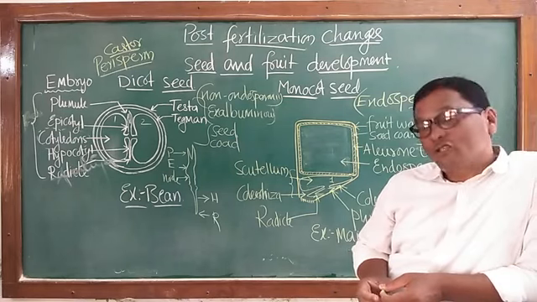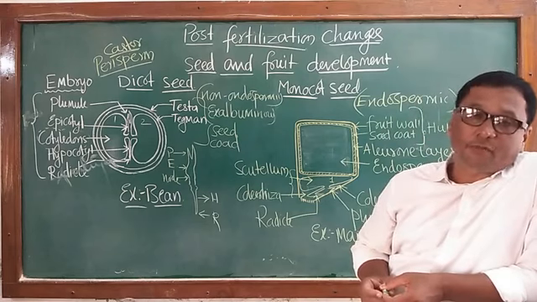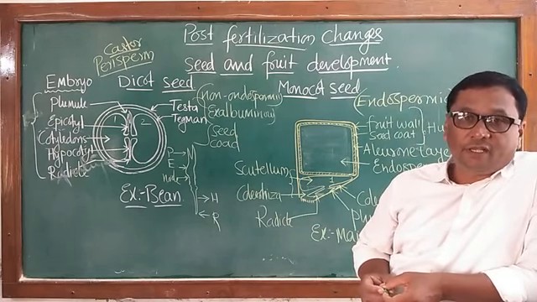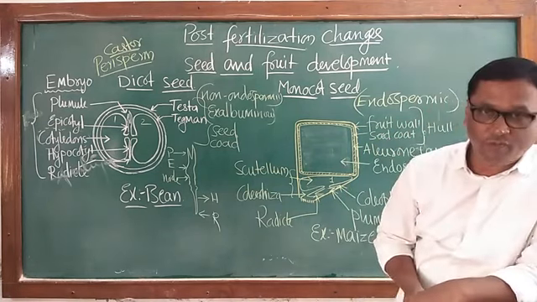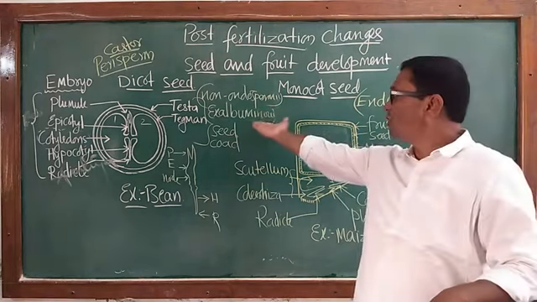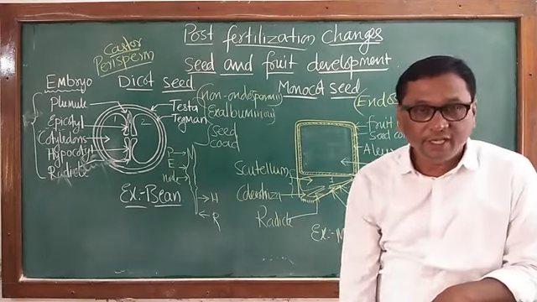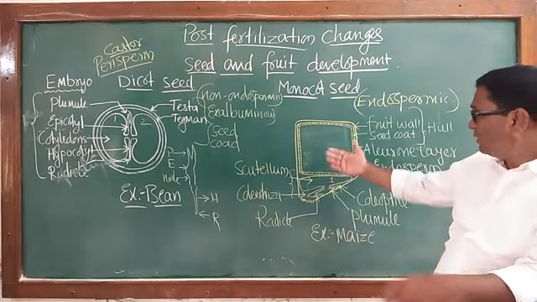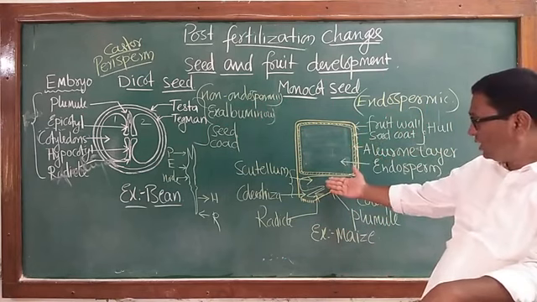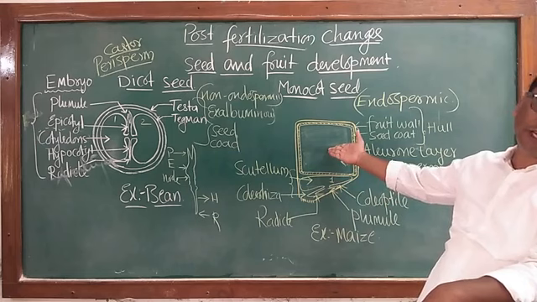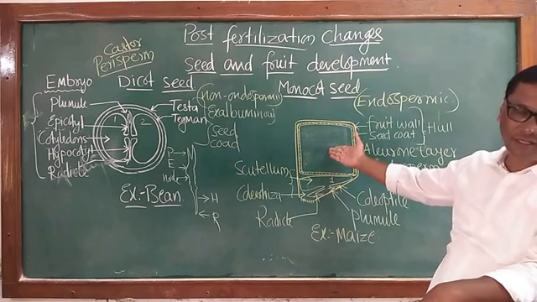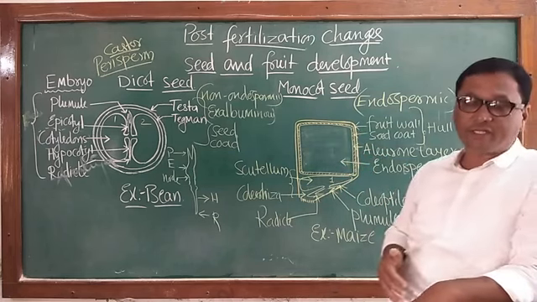The seeds can also be studied as endospermic and non-endospermic seeds. If the endosperm is totally consumed by the developing embryo, those are non-endospermic or ex-albuminous seeds. If the seeds consume only a little endosperm during embryo development, most of the endosperm remains as it is in mature seeds.